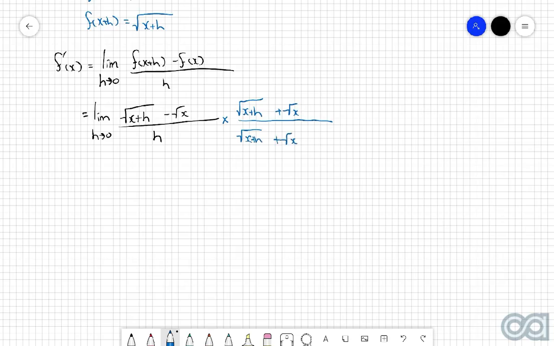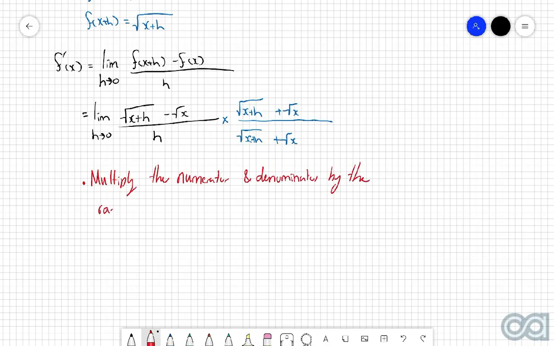So in this case here, I'm going to multiply by the exact same thing that we've got on the numerator, but I'm going to switch this minus out for a plus. Let's write a bit of a rule for this. Multiply the numerator and denominator by the radical conjugate.